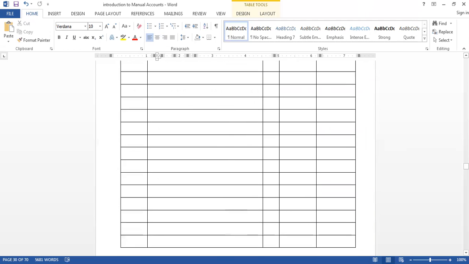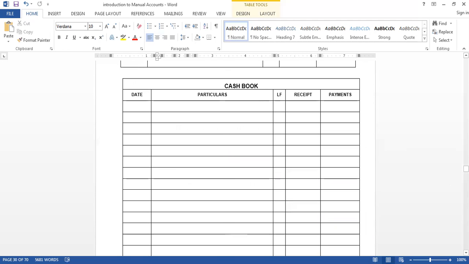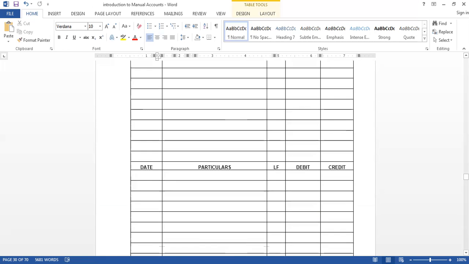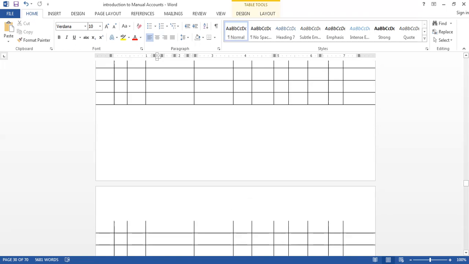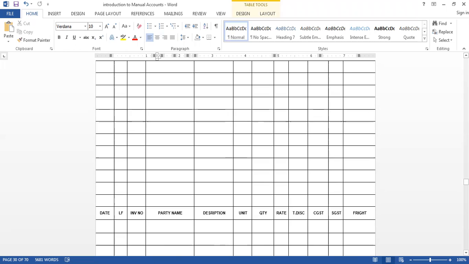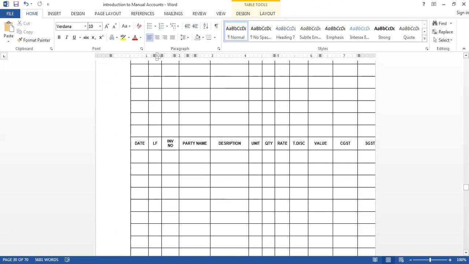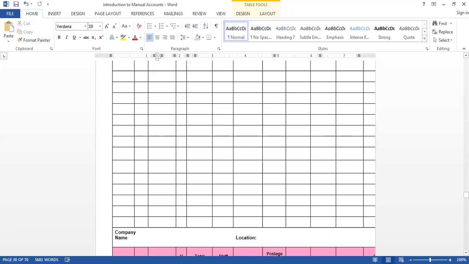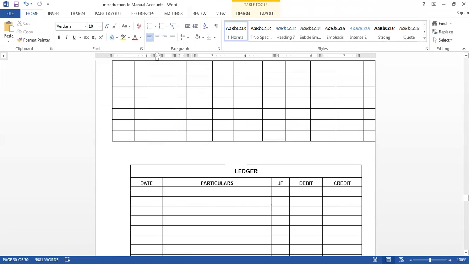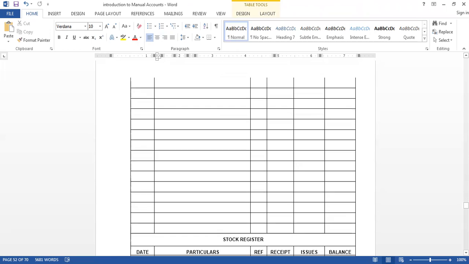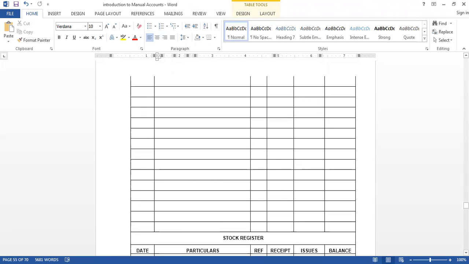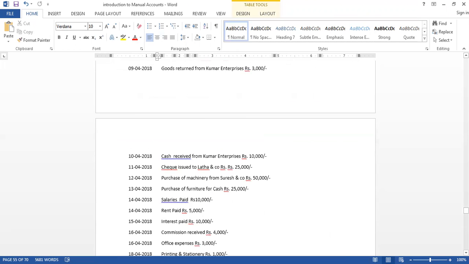These are the things we learn here: how to write the cash book, and the bank book also. These are the registers, like the purchase register. We will explain how to write the purchase register and sales register. These are the documents we are providing. This is the petty cash. These are ledgers, this is the stock ledger. How to prepare the stock ledger in a real-time manner, we will explain all these things.